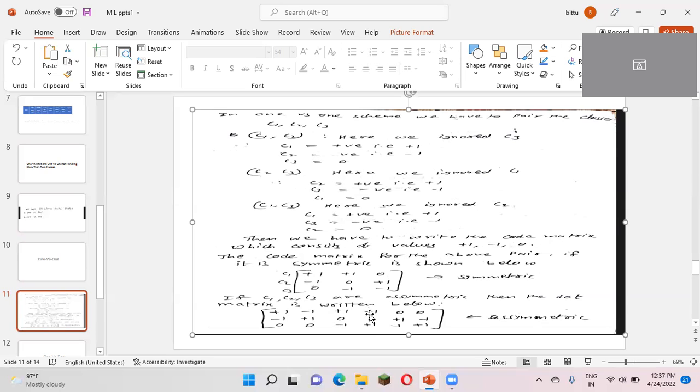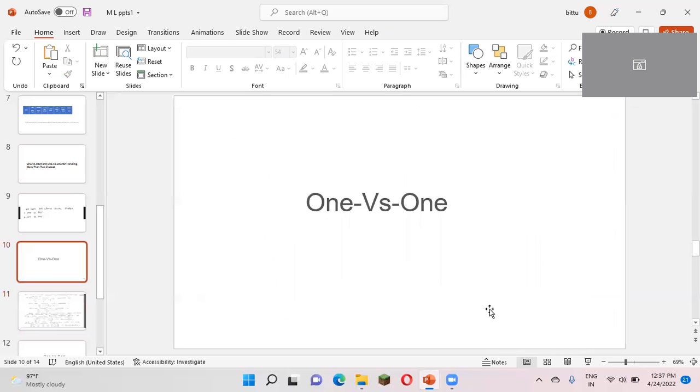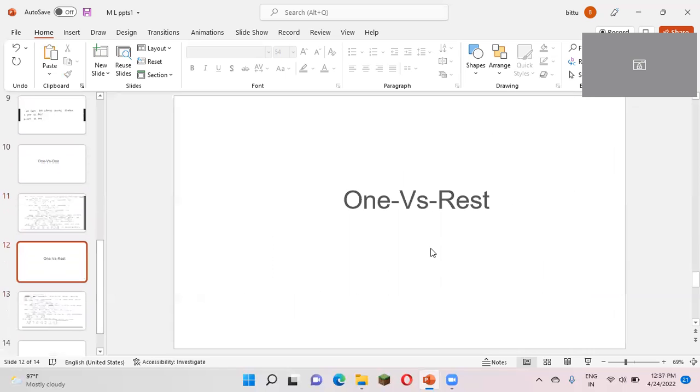Okay. Next, I will go to the symmetric matrix and take this column. I am writing here 0, +1, -1, 0, +1, -1, right? So how will the next column be obtained? By just changing the signs of the prior column. 0 will be 0, +1 will become -1, and -1 will become +1. This is how we construct symmetric and asymmetric matrix using the concept called one versus one in multi-class handling.